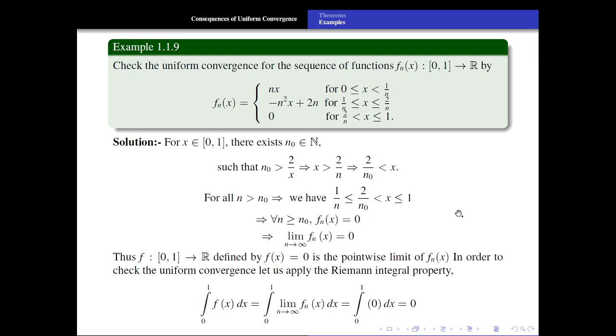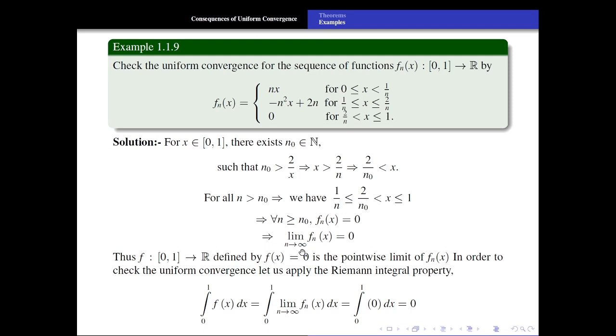So x lies between 0 and 1. As we increase the value of n, this interval gets bigger and bigger. So as n tends to infinity, this tends to 0, and this interval becomes 0 to 1. So the limit as n tends to infinity of fn of x is 0.